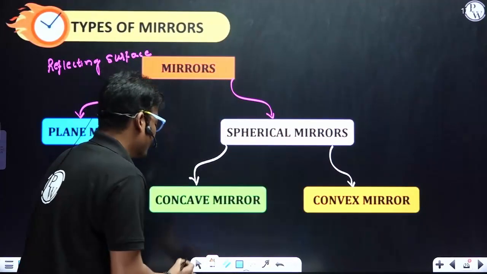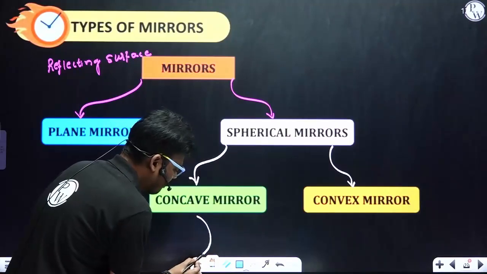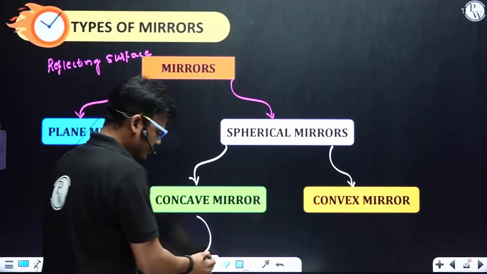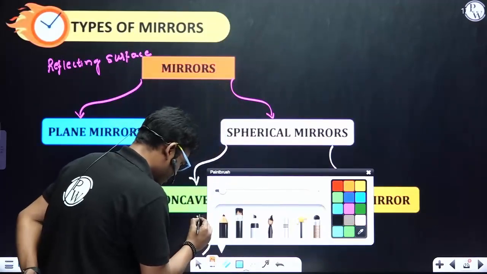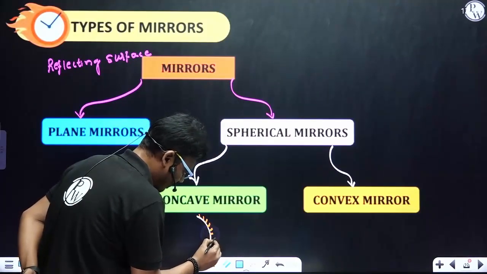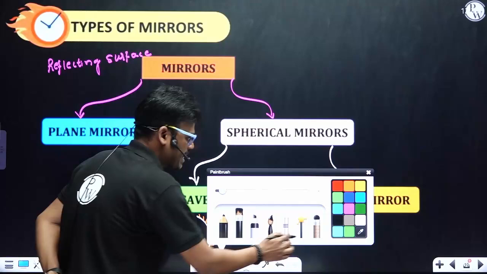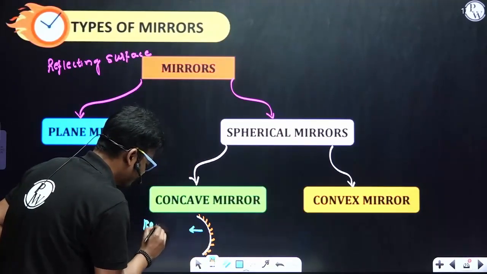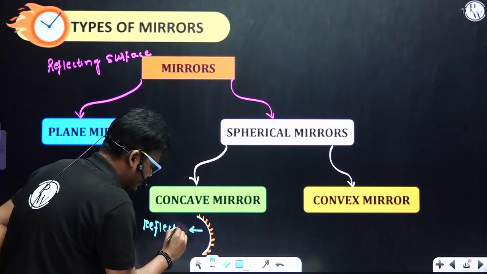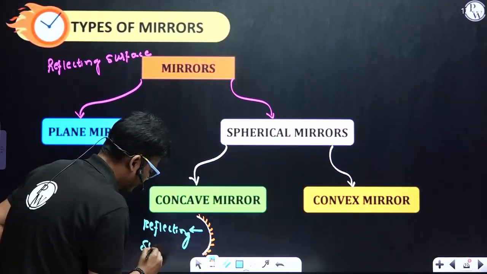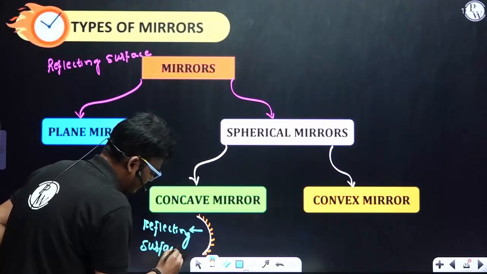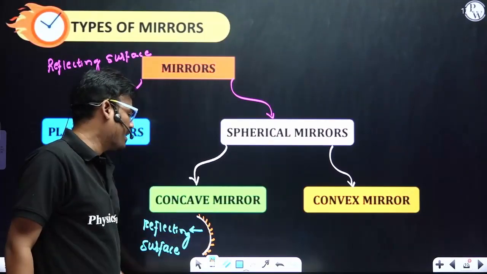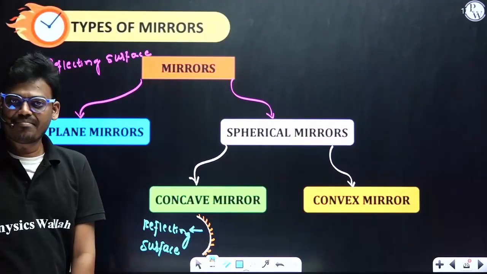So here you see, concave mirror means the reflecting surface is bulged inward. It looks like a spoon only. And here the dotted line indicates a coated surface. Coated surface, and this side, it is a reflecting surface. This is a reflecting surface. Getting my point? So if the reflecting surface bulged inward, then you can call it a concave mirror.